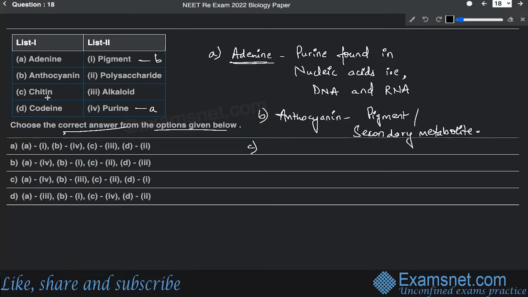Chitin is basically a complex polysaccharide which is made of N-acetyl glucosamine.